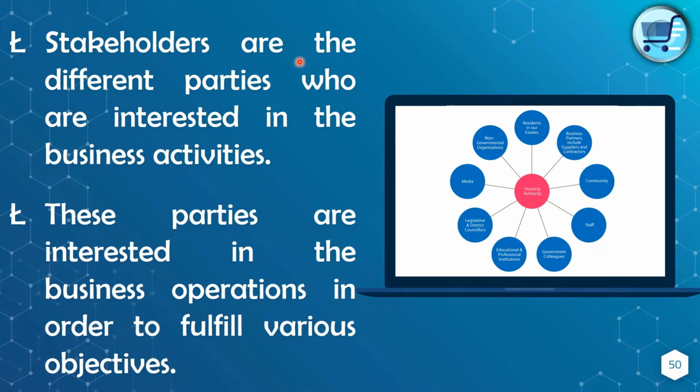Let's see who those stakeholders are. Stakeholders are the different parties who are interested in the business activities. Those who have an interest in our business activities are referred to as stakeholders.